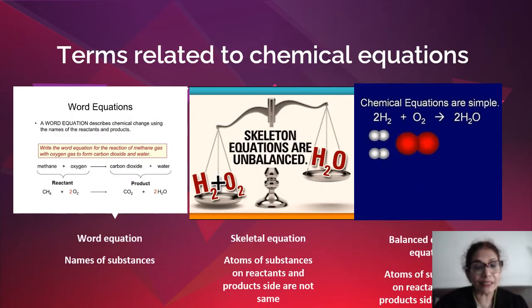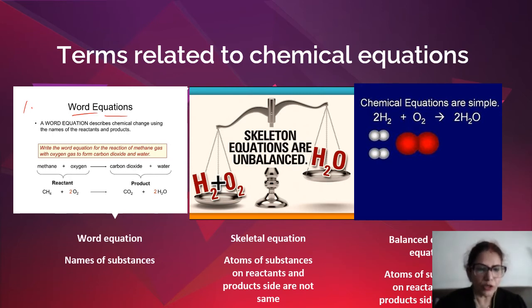Now let us see the terms related with the chemical equation. There are three major terms. One is word equation. Word equation, as the name indicates, the chemical reaction is written in words, but it is representing the chemical equation.